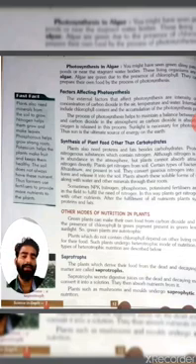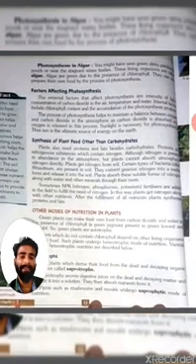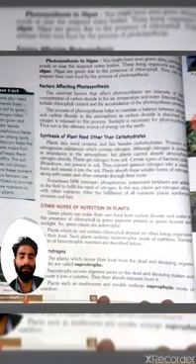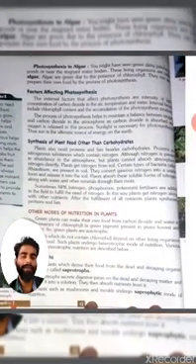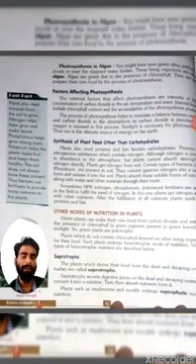Saprotrophs. What are saprotrophs? The plants which derive their food from dead and decaying organic matter are called saprotrophs. Saprotrophs secrete digestive juices on the dead and decaying matter and convert it into a soluble form.